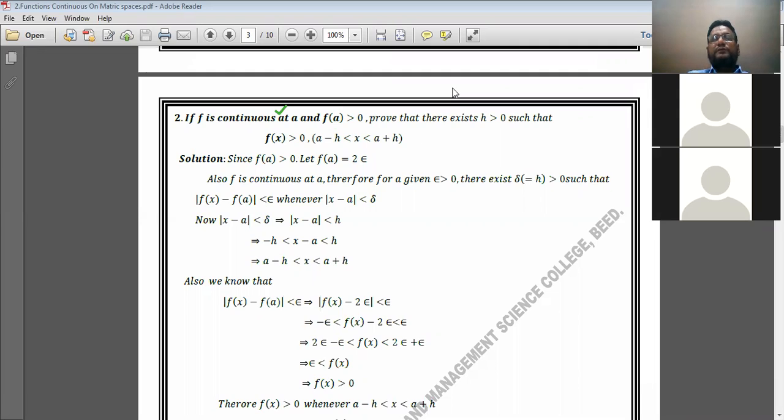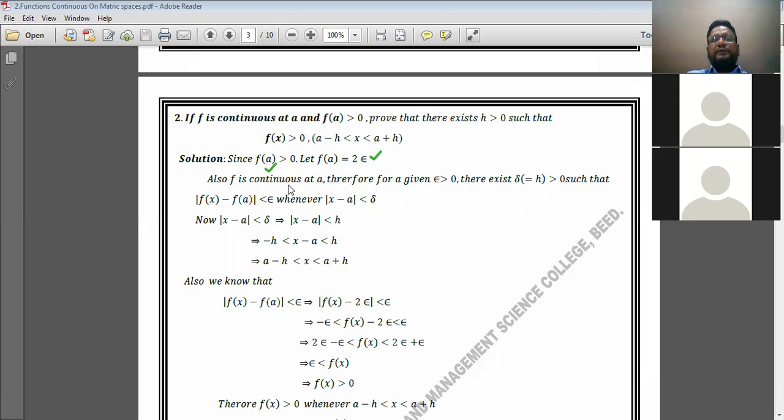Let us prove this one using the definition of continuity of a function. What is given here? Since f is positive, greater than 0, which means it is neither 0 nor negative, we will consider it. If it is positive, then let f of a is equal to 2 epsilon, because epsilon is positive, greater than 0. Therefore, I have considered here f of a is equal to 2 epsilon. 100% it is greater than 0, positive, because 2 epsilon is positive.